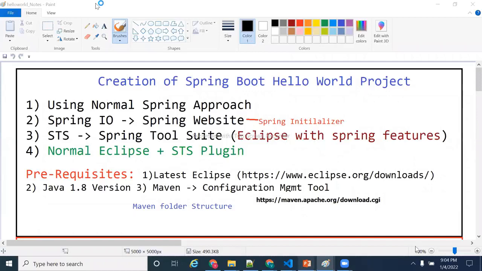I hope everyone is able to hear me and everyone is able to see my screen. If possible, can someone please raise a hand or type in the chat window if you are able to hear me clearly and able to see my screen? Anything is fine. Okay, great. Thank you.